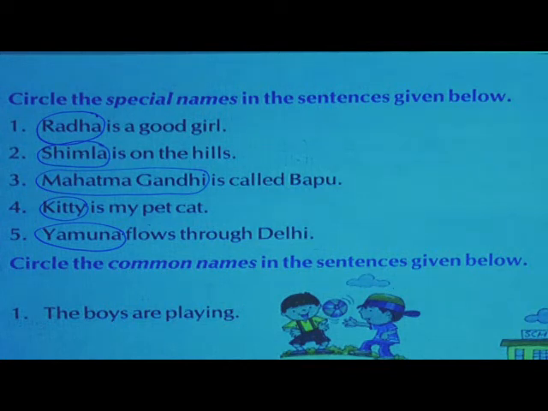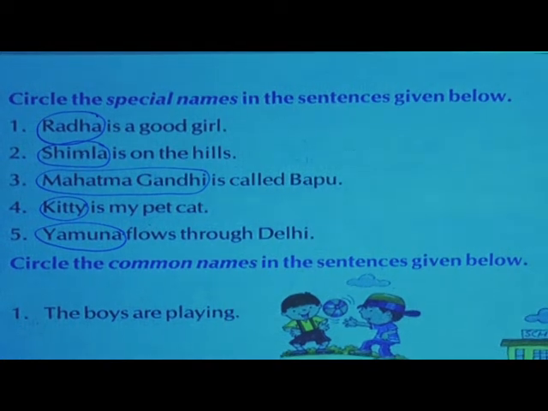Kitty is my pet cat. There is a cat and his name is Kitty. Yamuna flows through Delhi. Finished everyone? Do it, circle fast. Now, okay, we will go to the next.